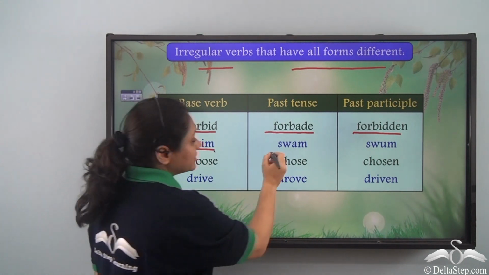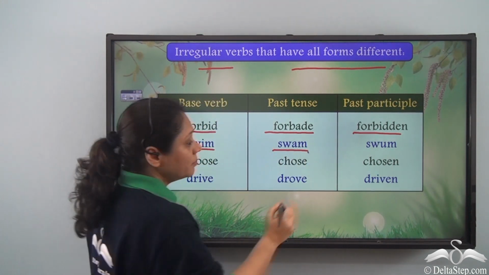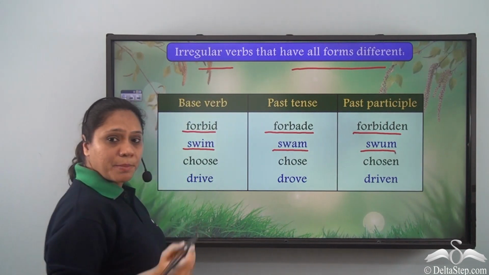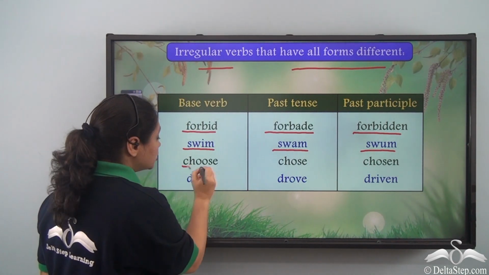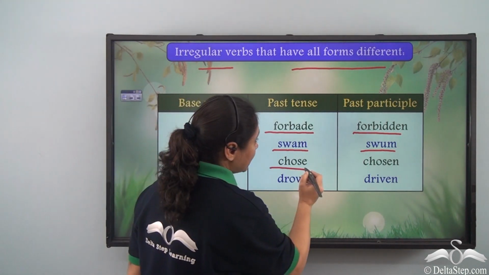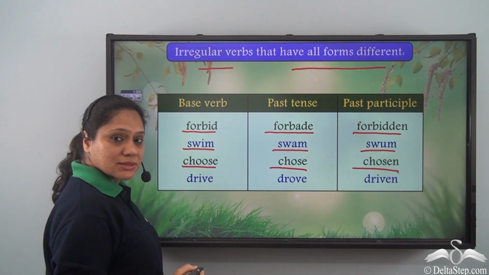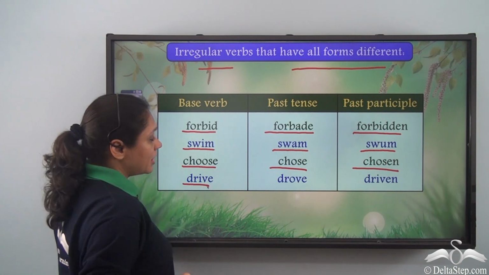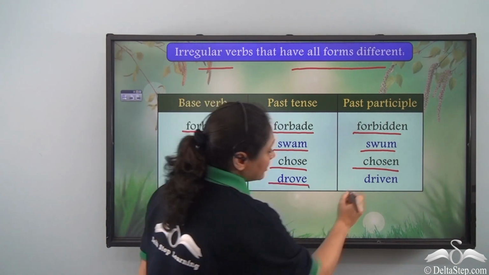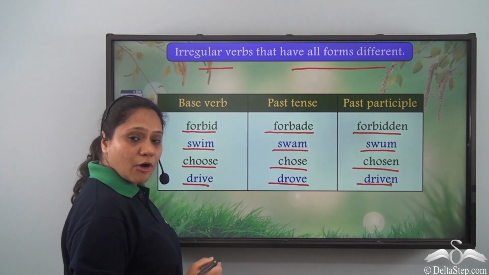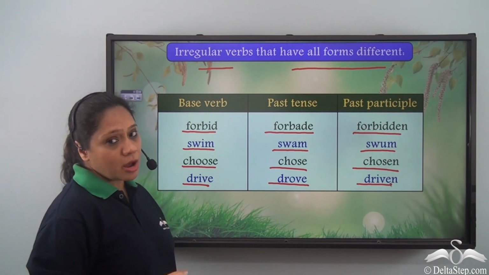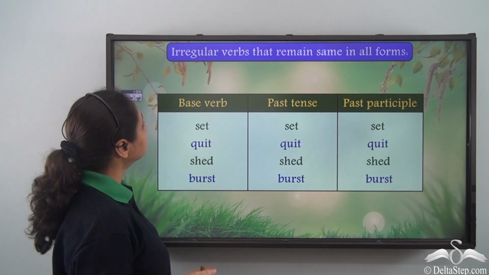Swim becomes swam in the past tense form and swum in the past participle form. Choose becomes chose in the past tense form and chosen in the past participle form. Drive becomes drove and driven in the past tense form and past participle form respectively.